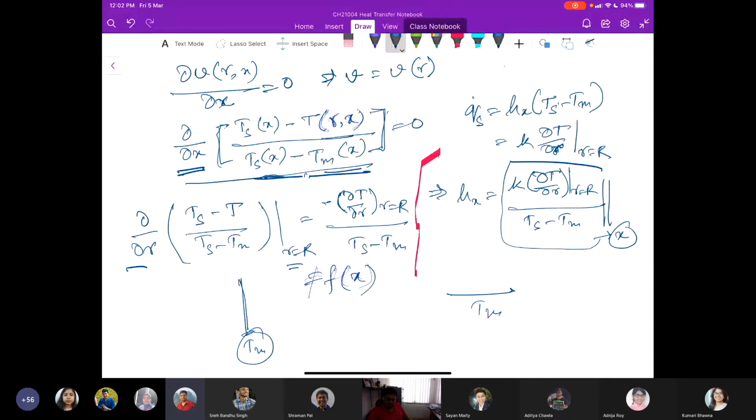So this complete function is not anymore related with x, basically. And that is why the same function has been achieved in the case of hx, which is independent of X.